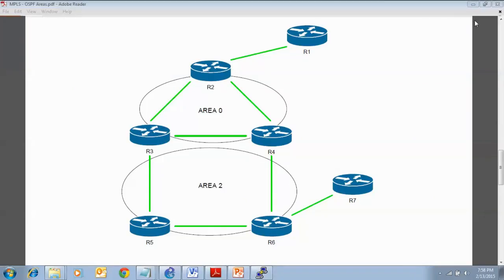Let's look at the network. We are going to be enabling MPLS forwarding and configuring CEF on router 2. To enable MPLS forwarding on a router, you must have CEF enabled. I will show you how to do just that in case for some reason CEF is not enabled on your router.